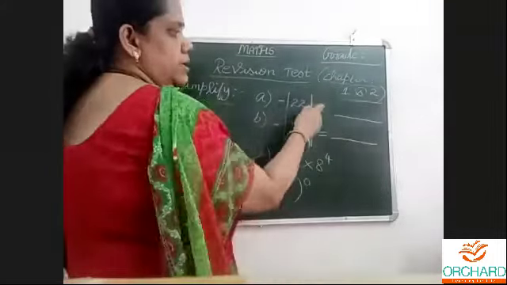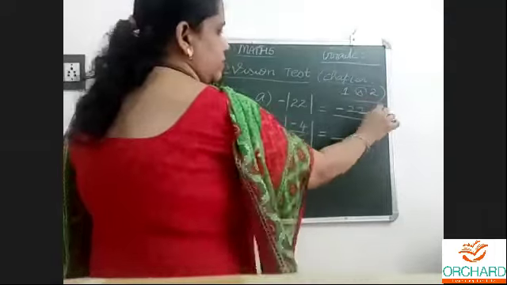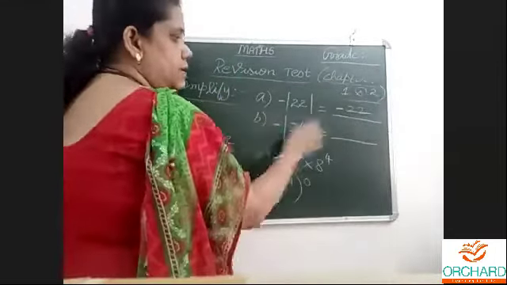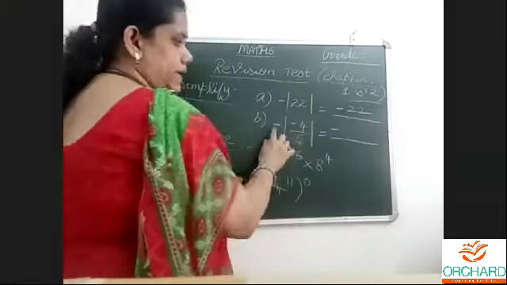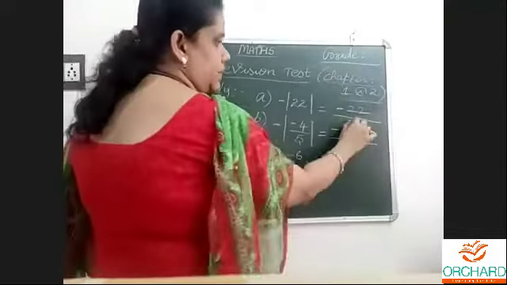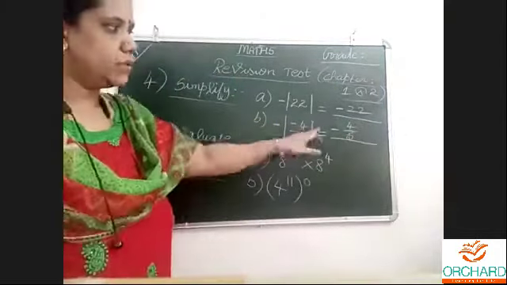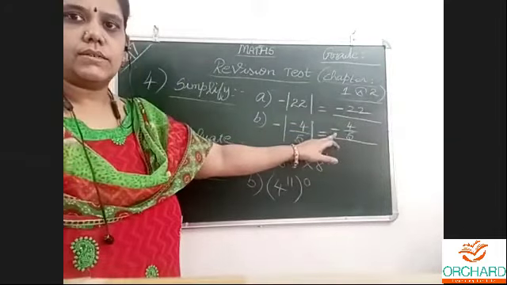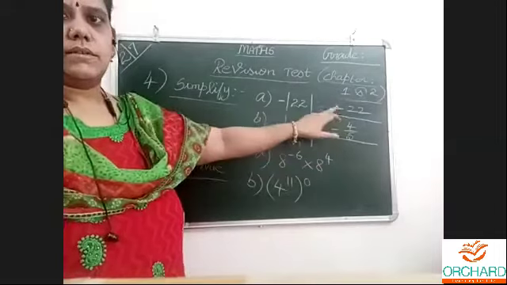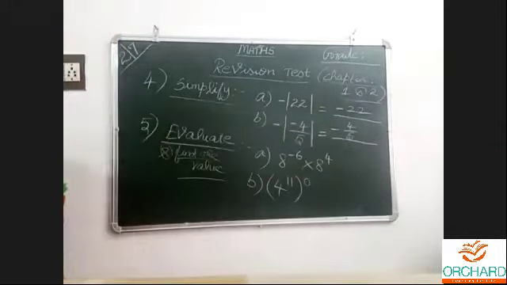Minus of modulus of 22: minus is outside. Modulus of 22 is 22. Minus outside, so I wrote this minus. Modulus of minus 4 by 5 is plus 4 by 5. This negative will come. So minus 22 minus 4 by 5. Next.